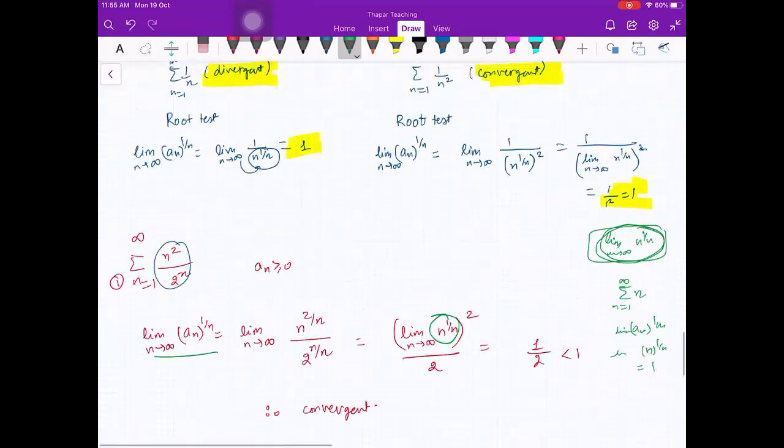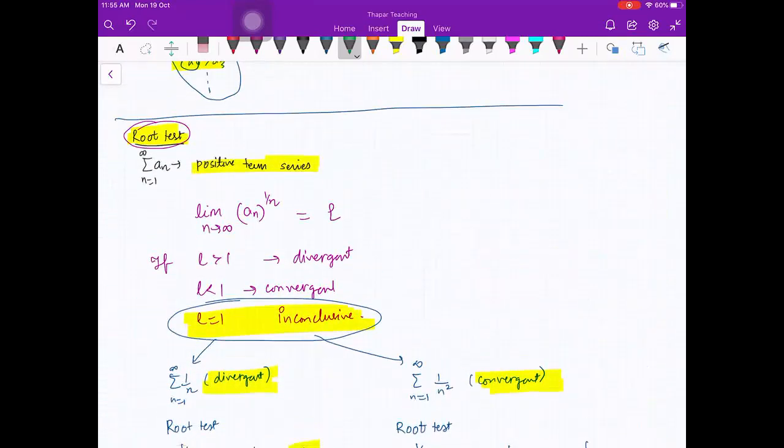Let me tell you what happens in a geometric progression. You have a plus ar plus ar square plus ar cube and so on. Here, what is the nth term raised to power 1 by n? a_n raised to power 1 by n.